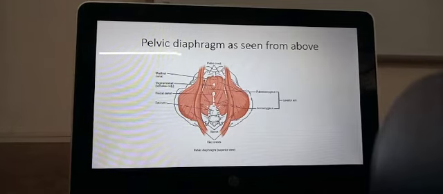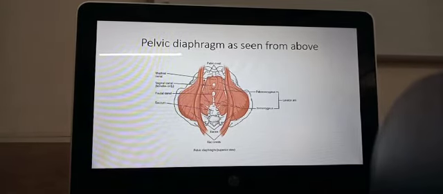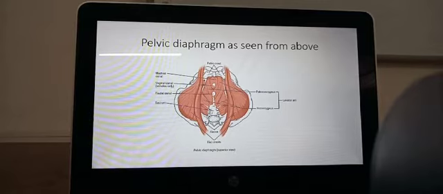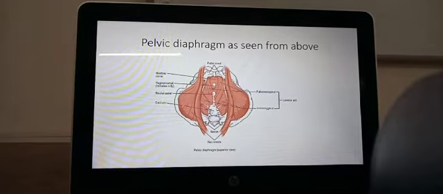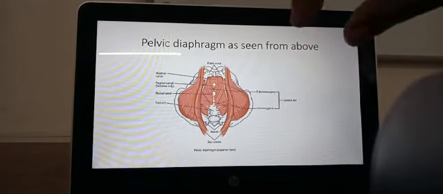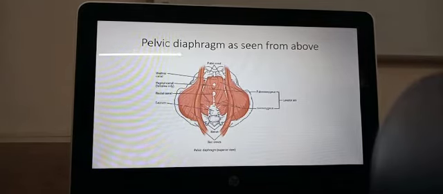Now, here are the muscles of the pelvic diaphragm, seen from above. It is like you are looking at the floor of the pelvis from the abdomen. If you are looking down within the pelvis, you can see the muscles. Those two long muscles on either side are the psoas muscles, and on either side of the psoas muscle are the iliac muscles.